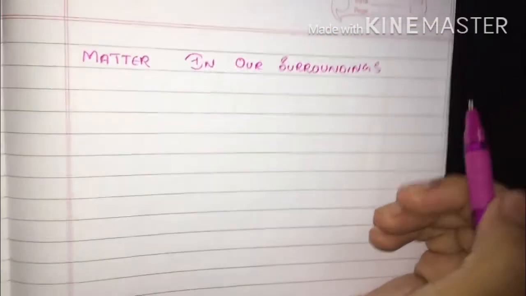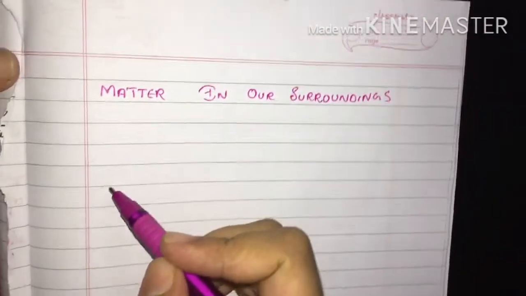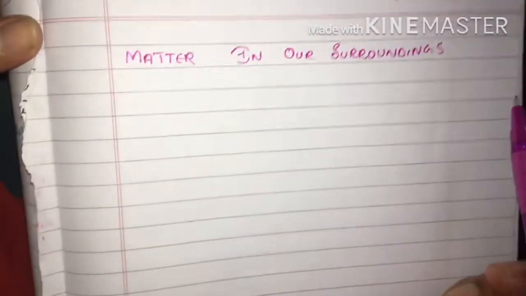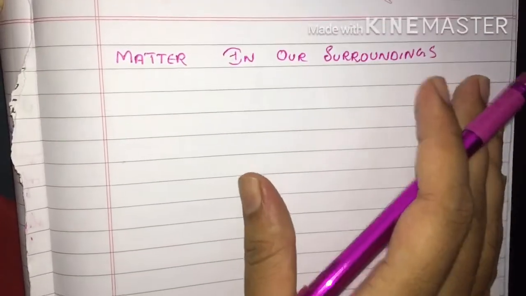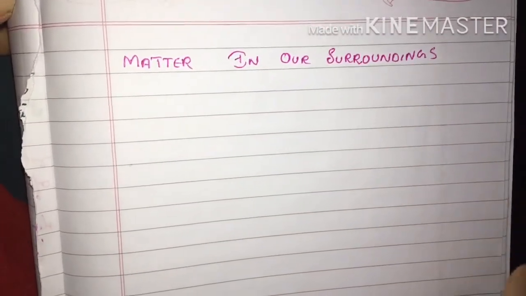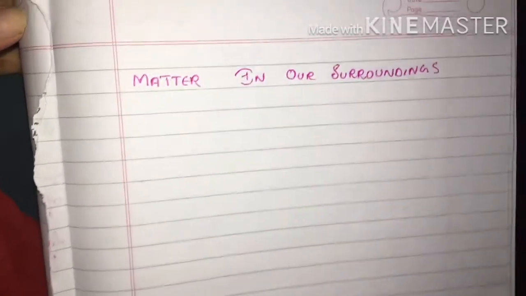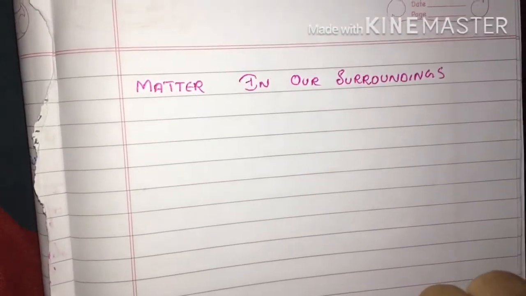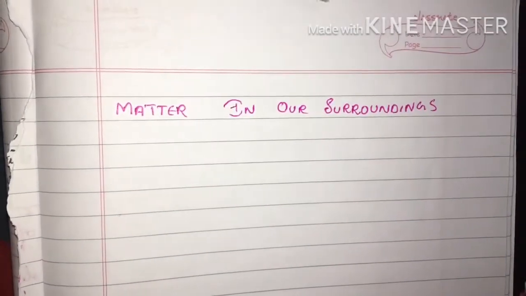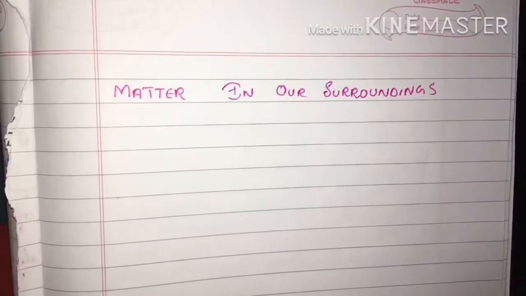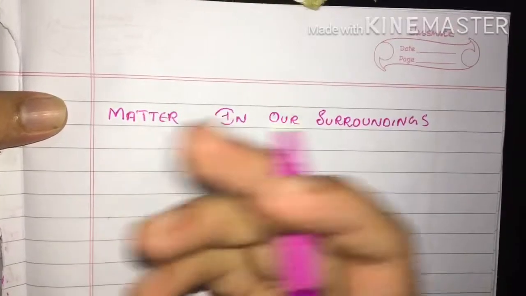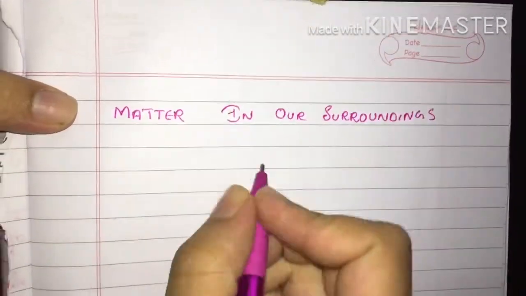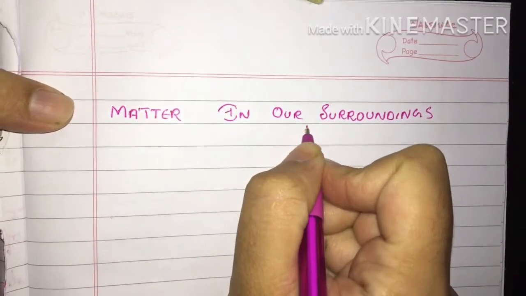Welcome to today's class. Today we will be discussing the first chapter of class 9, that is, Matter in Our Surroundings. Before moving on to this chapter, we need to know what is meant by matter. As you all know, matter occupies definite space and has definite mass. That is, it will have definite space as well as definite mass. And in your textbook it is given